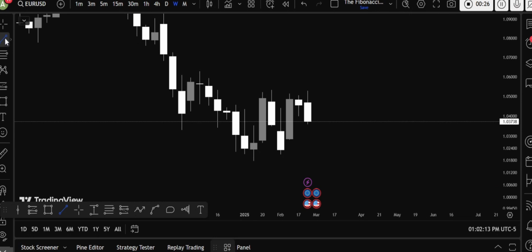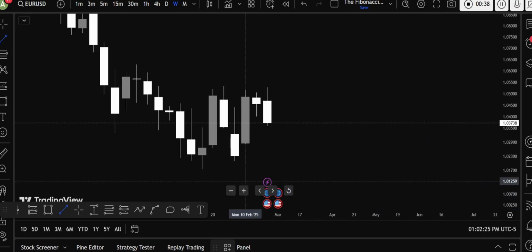So let's start with the Euro USD, my second favorite pair, because the consolidation going on right now really sucks. Let's deep dive into the analysis and see how this is going to do in the next week. I have changed my chart colors because I like black and white, which I thought was more aesthetic. So let's do the analysis again.